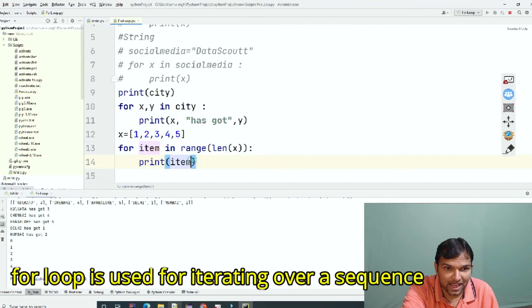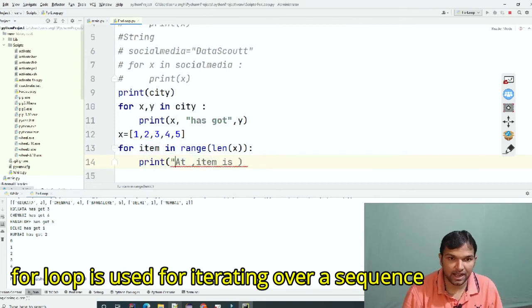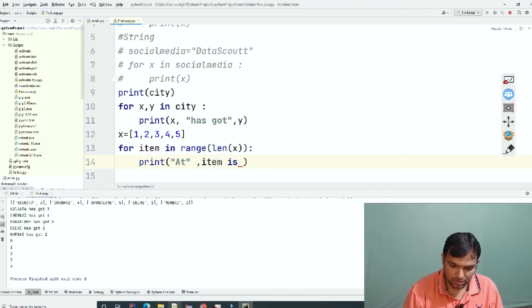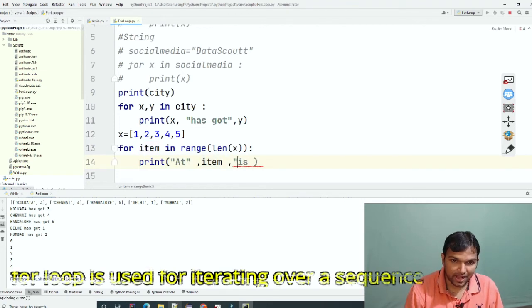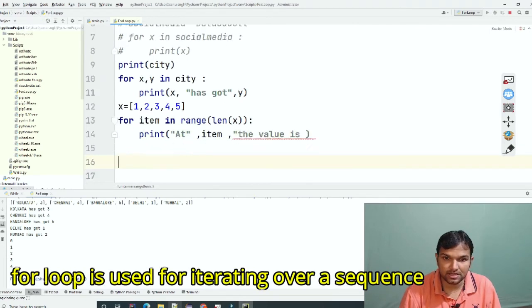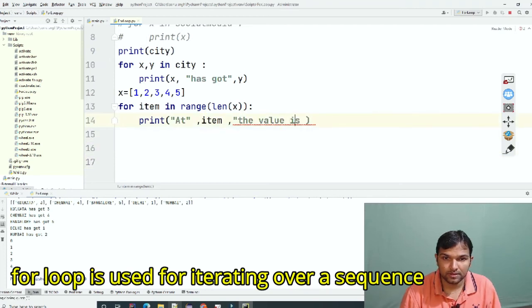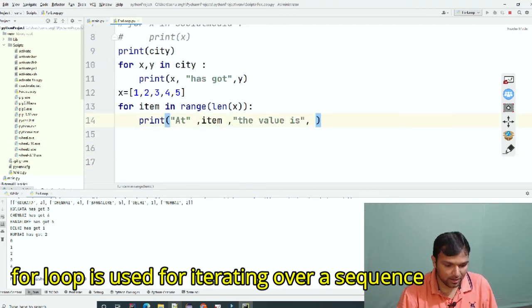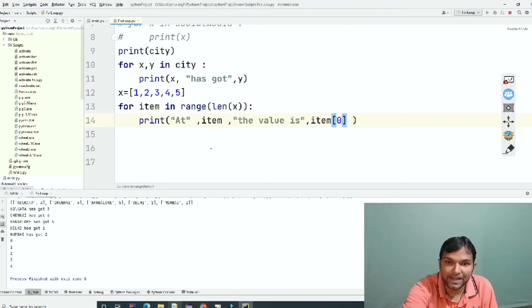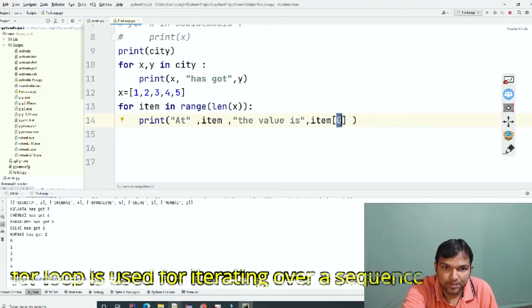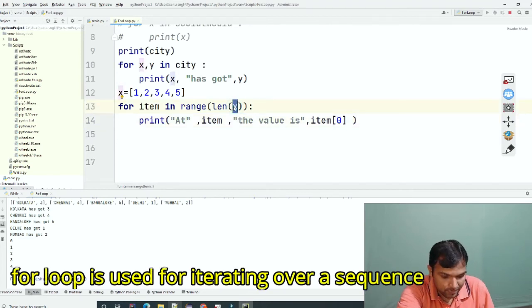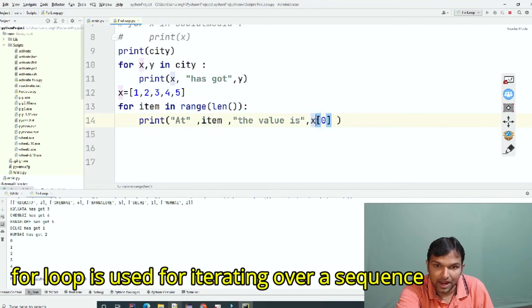So let me write it like this: at item 0, comma, and the value is, comma, what will we give? We will give x here, which holds the elements, and item is an index.